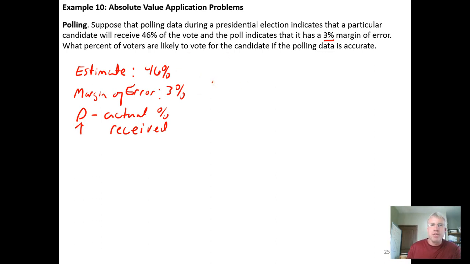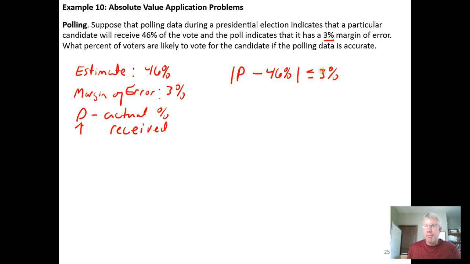So if the polling data is accurate, what we know is that the actual percent earned by this candidate minus the predicted percentage of the vote that they're going to receive, the absolute value of this difference, if it's a 3% margin of error, should be less than or equal to 3%. The difference between what they earn and what they're predicted to earn, the absolute value of that to get rid of negative percents, should be within 3%.